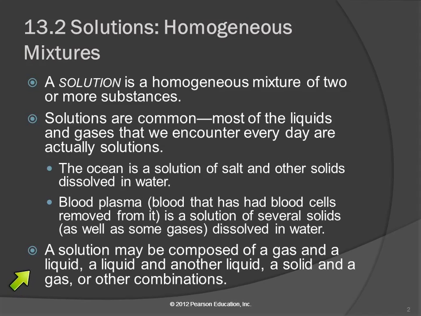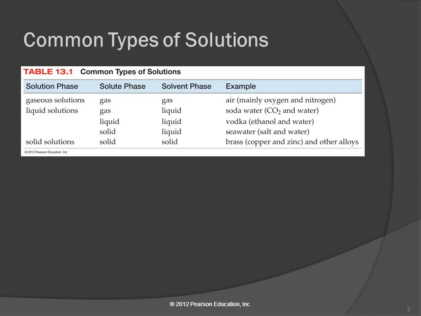You can have solutions that are any combination of the three physical states. You can have a gas and a liquid and another liquid, etc. Any of the combinations are possible. And here's a table showing you some of these different combinations. A solution being a mixture of two gases, air is a good example of this. Air is mostly oxygen and nitrogen, but there's some other gases there as well.